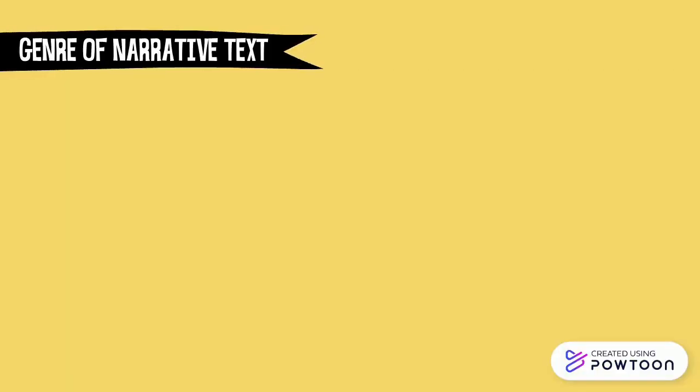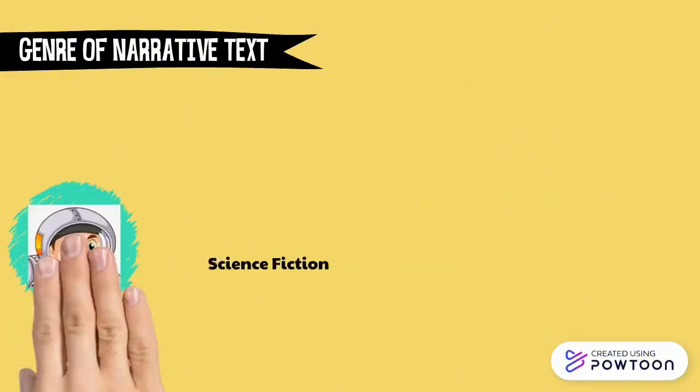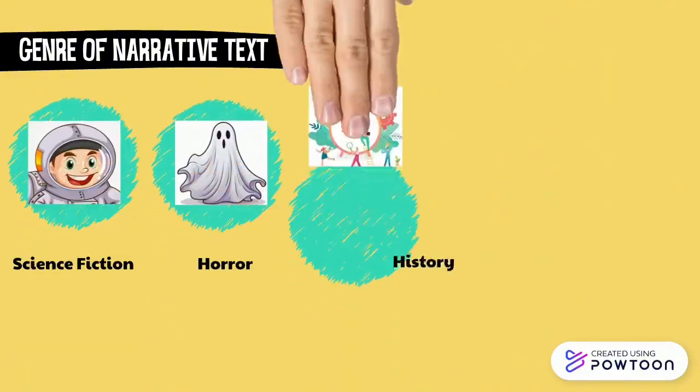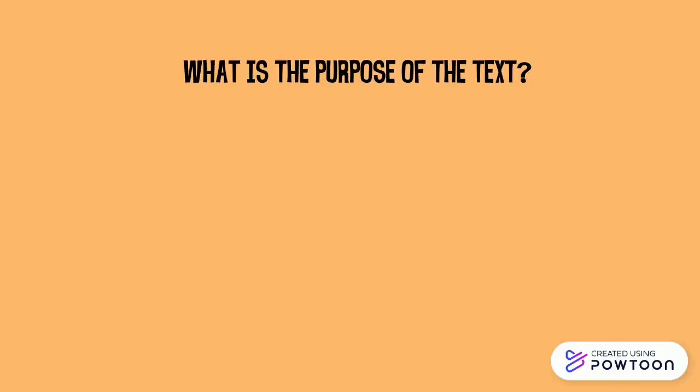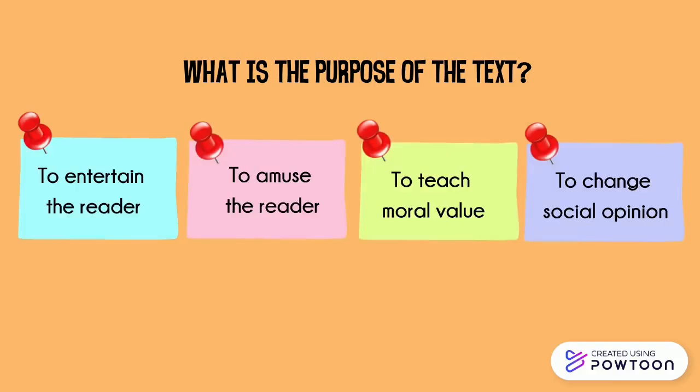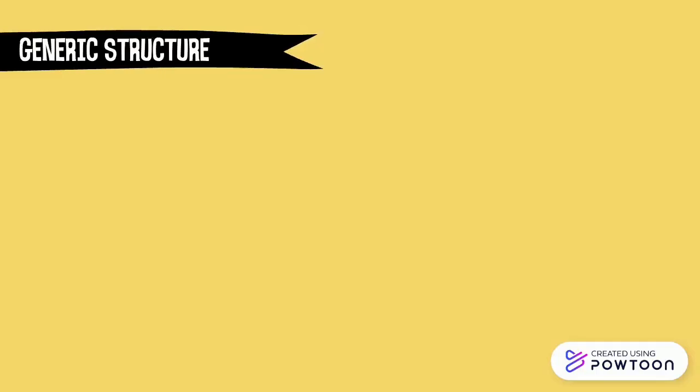Apart from the aforementioned genres, there are also other genres such as science fiction, horror, history, slice of life, personal experience, and etc. And then, what is the purpose of the narrative text? There are some purposes or functions: to entertain the reader, to amuse the reader, to teach moral value, and to change social opinion. There are three generic structures of narrative text.